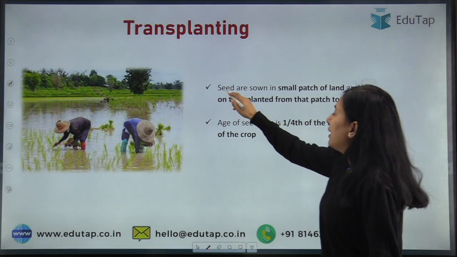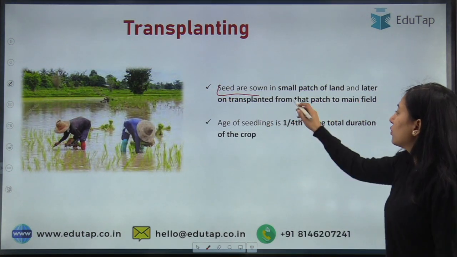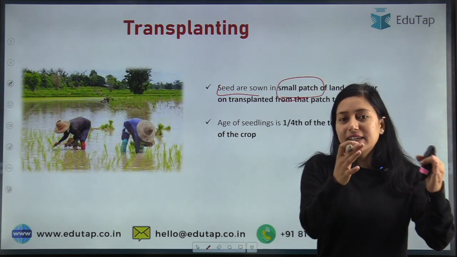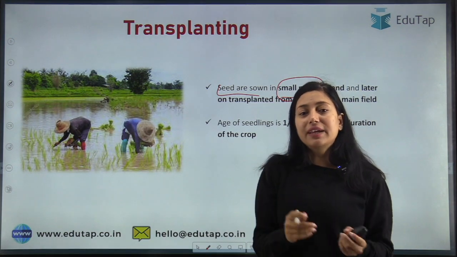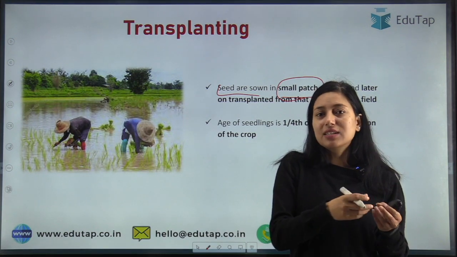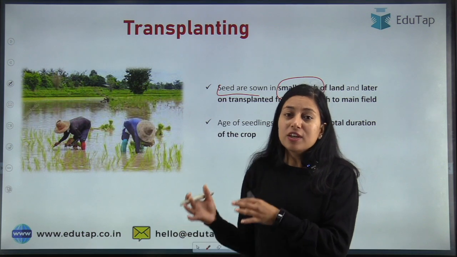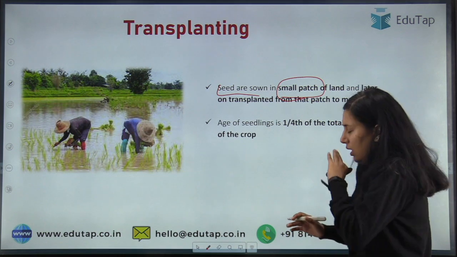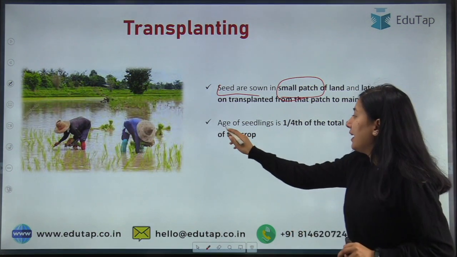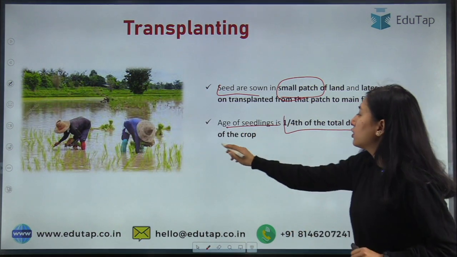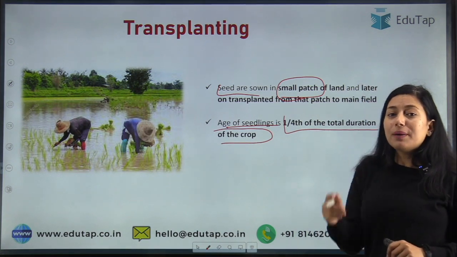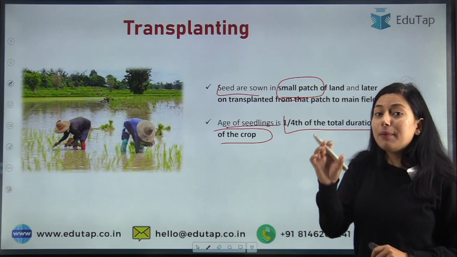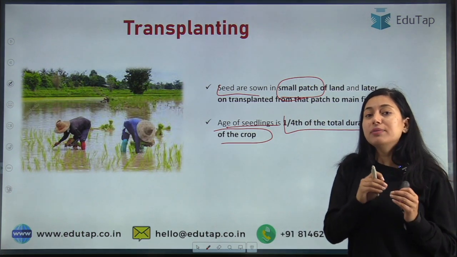See, when seed are sown in small patch, in transplanting what happens, when we are sowing the seed at a small patch, and then after some time we are transplanting that seedling to the main field. Okay, so such type of seed sowing is known as your transplanting. And age of the seed is 1/4 of the total duration of crop. Okay, जो आपकी मेन क्रॉप का टोटल ड्यूरेशन होगा उसका जो 1/4 होगा वो हमारी एज होगी उस सीडलिंग के जो उसको हम ट्रांसप्लांट करेंगे.